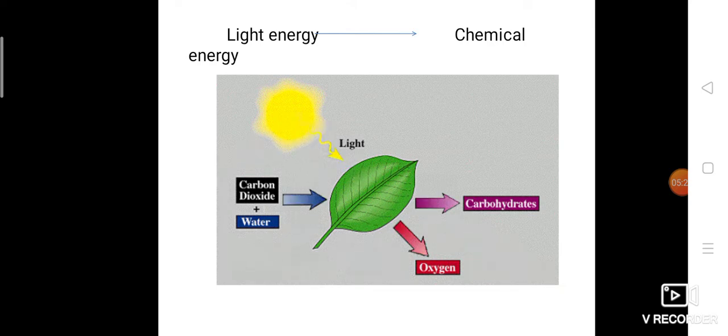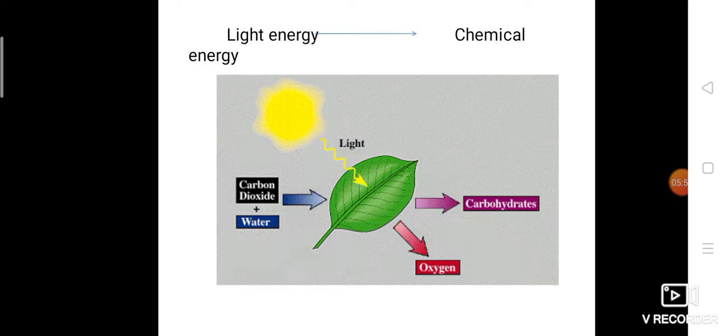What are they having? They are having tiny pores. Very, very small pores are observed on the surface of the leaves. They are called stomata. What are they called? Stomata. Stomata are nothing but tiny pores through which gaseous exchange takes place. So carbon dioxide from the atmosphere enters through stomata and reaches the leaves.